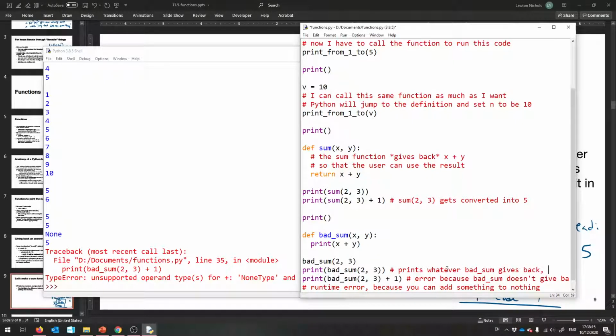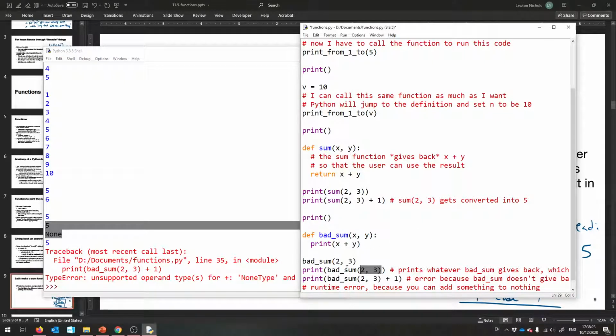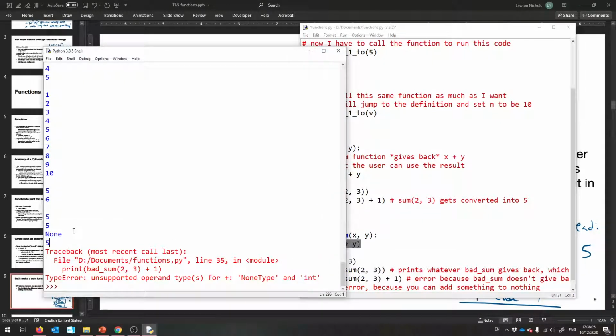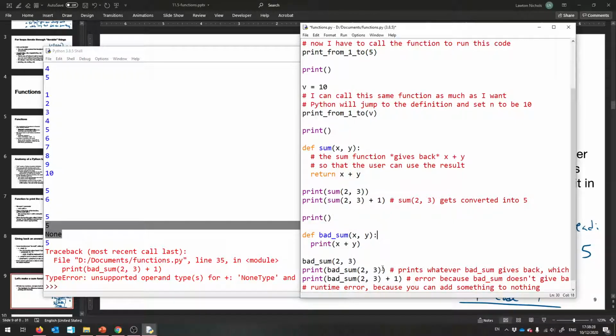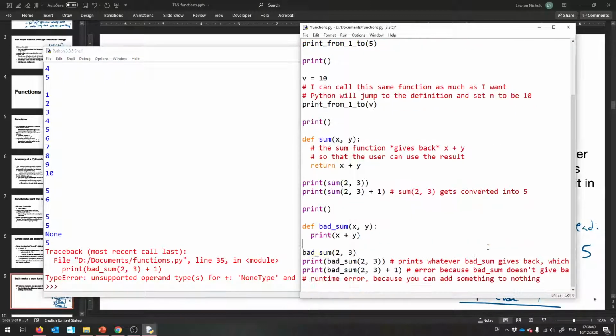Which is a special value called none to represent nothing was given back. So this function call calls bad sum, which prints 5, and then it's going to print whatever this gave back, which was none, and it'll print none. That's silly. And then finally, this one will be like, okay, I need to get this to be a result so that I can add 1 to it. So it'll be like, all right, call this, gives back 5. Sorry, prints 5, and then gives back none, and then it tries to add 1 to none, and it's like, oh, can't do that. So that is the issue.